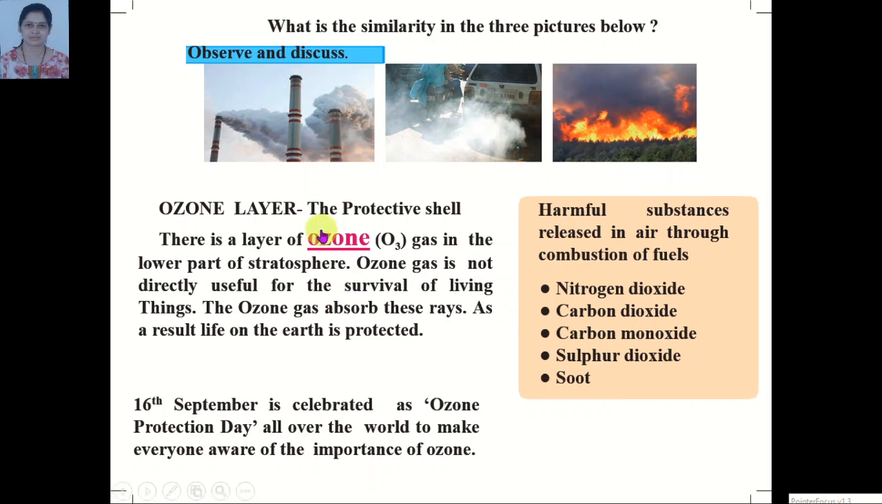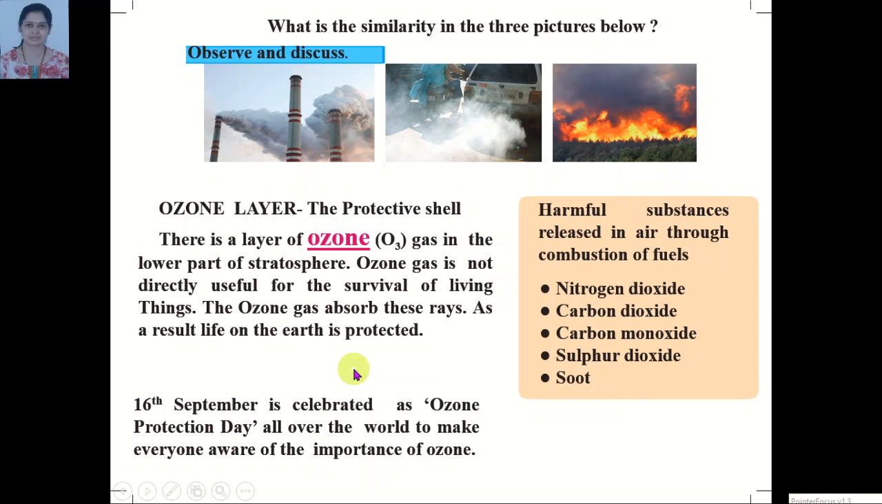So for the protection of ozone gas, 16 September is celebrated as Ozone Protection Day all over the world to make everyone aware of the importance of ozone. Due to air pollution, ozone gas is reducing. So we have to reduce the air pollution.